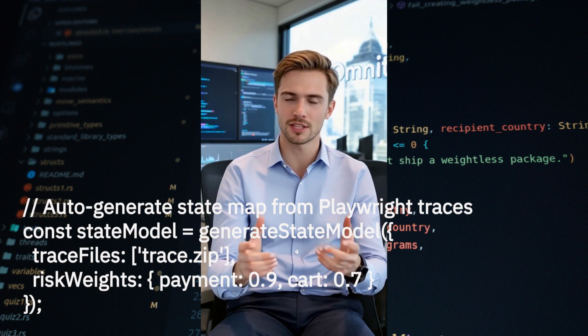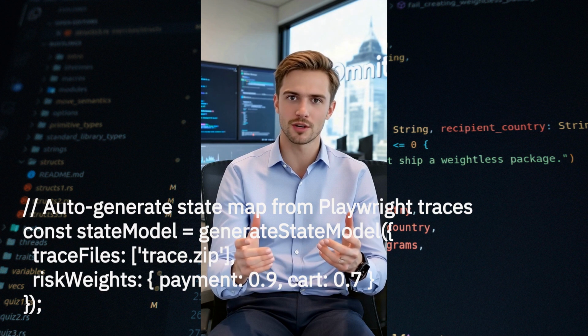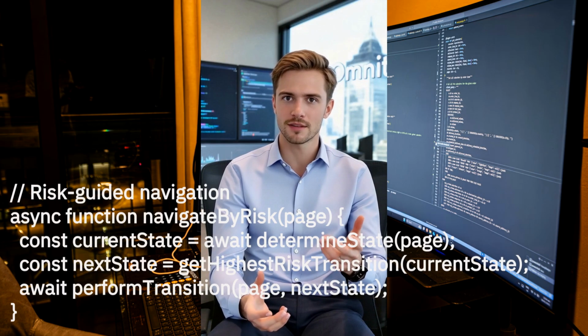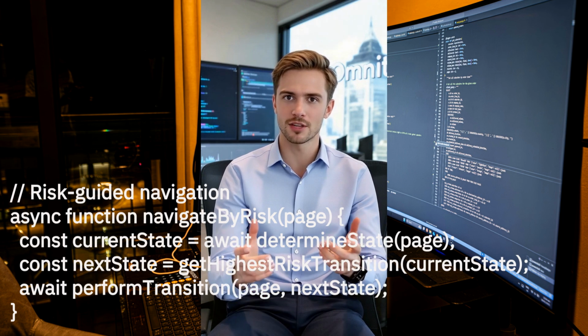Notice how we assign risk weights to payment flows versus cart interactions. Put everything together, the AI agents evaluate the current state, then trigger transitions to the highest risk paths. See how the agent prioritizes payment validation over less critical flows.